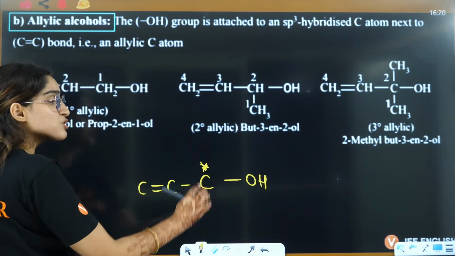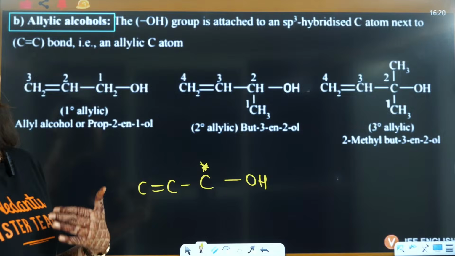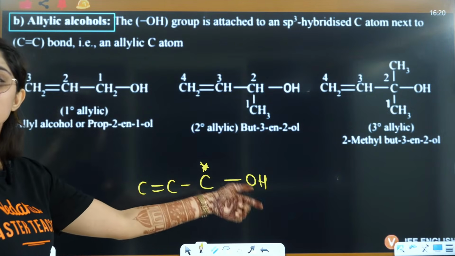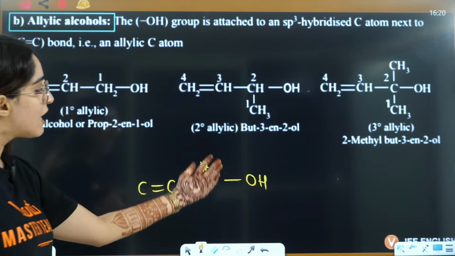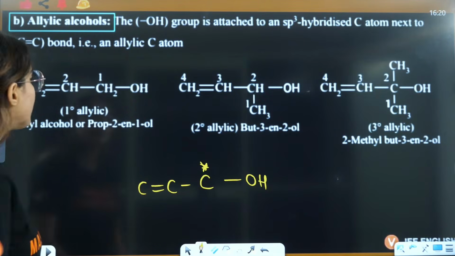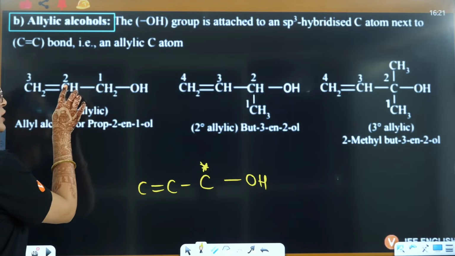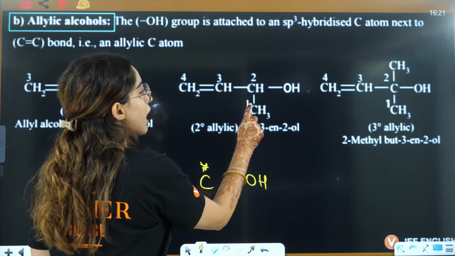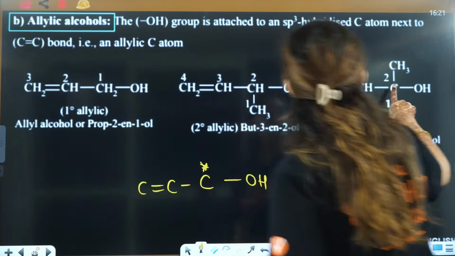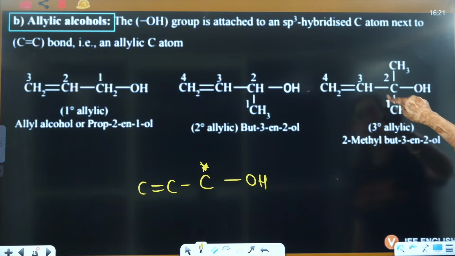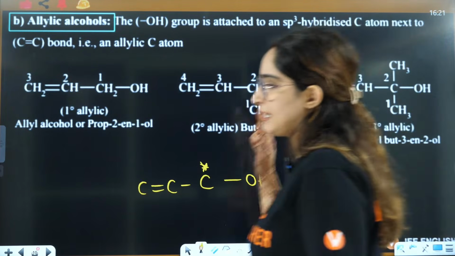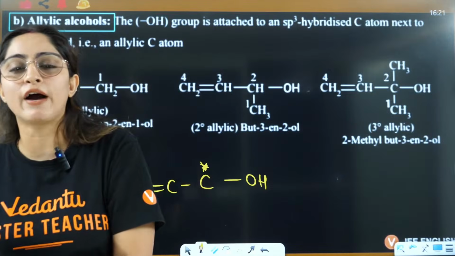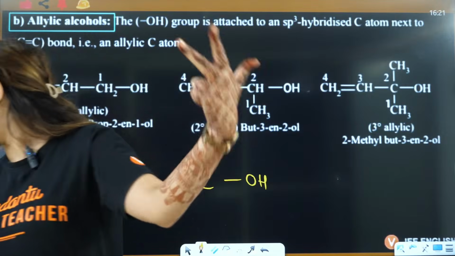When something is attached to the allylic carbon, that is called allylic, right? So for example, if you have a halogen attached, that will be an allylic halogen compound. This is an allylic alcohol compound. Now if this carbon is connected to only one carbon, that is primary. If this carbon is connected to further 2 carbons, that is secondary allylic. If this carbon is connected to further 3 carbons, that is tertiary allylic. So now allylic also we have divided into primary, secondary and tertiary.